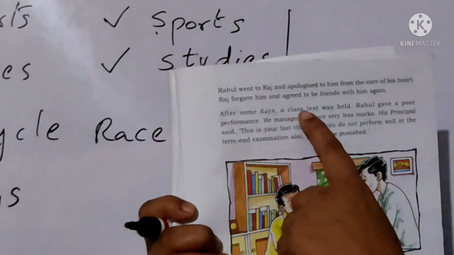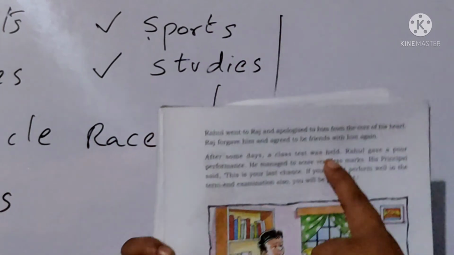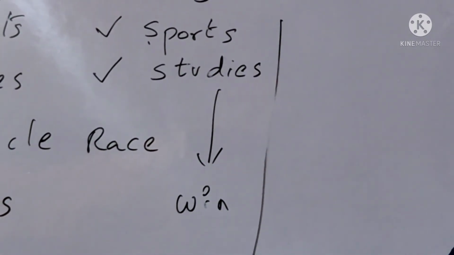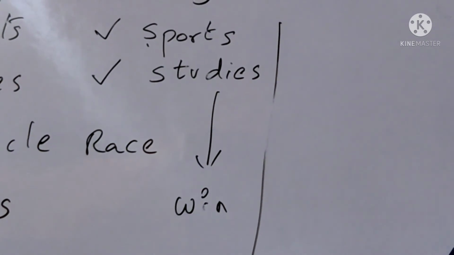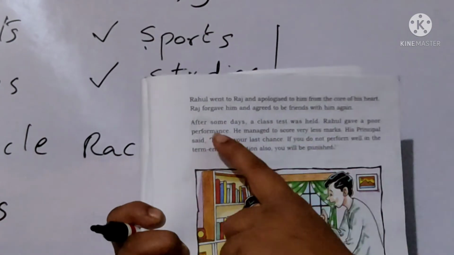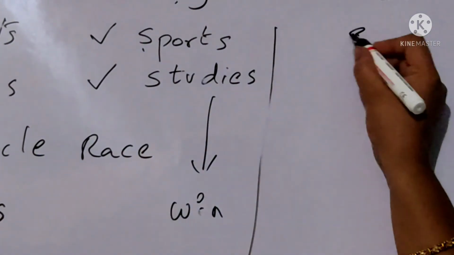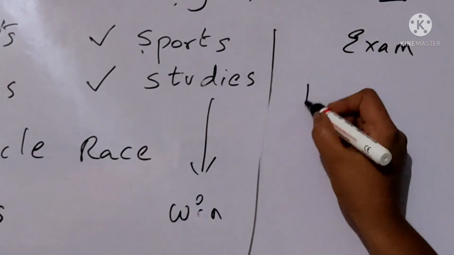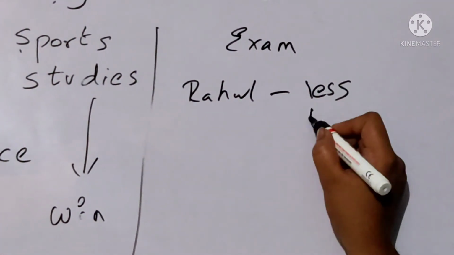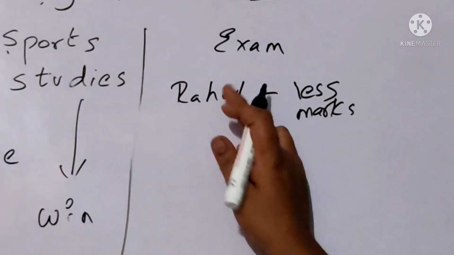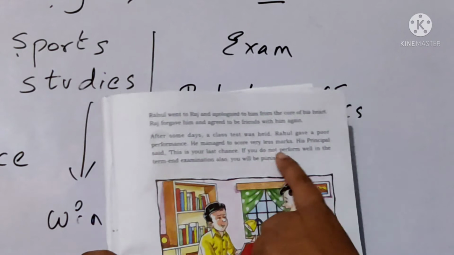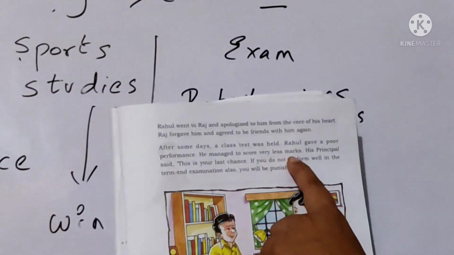After some days, a class test was held. So they conducted some exams again. You will be having exams in your school, children. In the same way, their school also conducted an exam. So Rahul gave a poor performance. So when they conducted the exam, what happened? Again, Rahul got very less marks. Okay, he did not study well. So Rahul got very less marks, children.